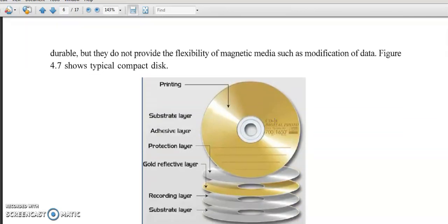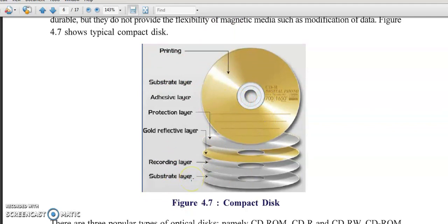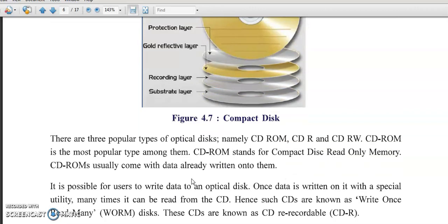See, this is the compact disk. Printing, whatever we want to write here, the recording layer. This is made like this. We will not go deeply into this content. We just need to know that a compact disk is a secondary storage device.